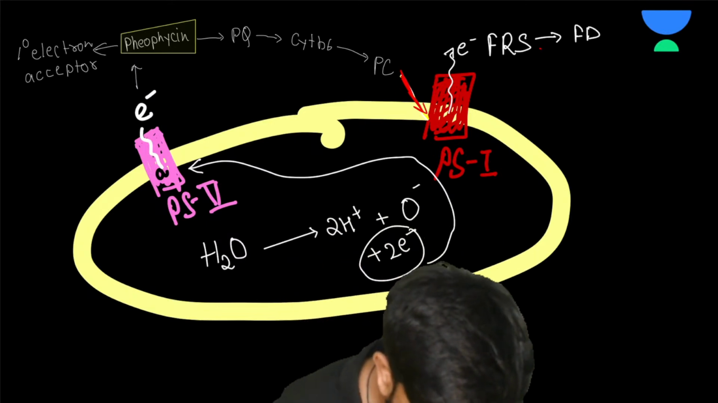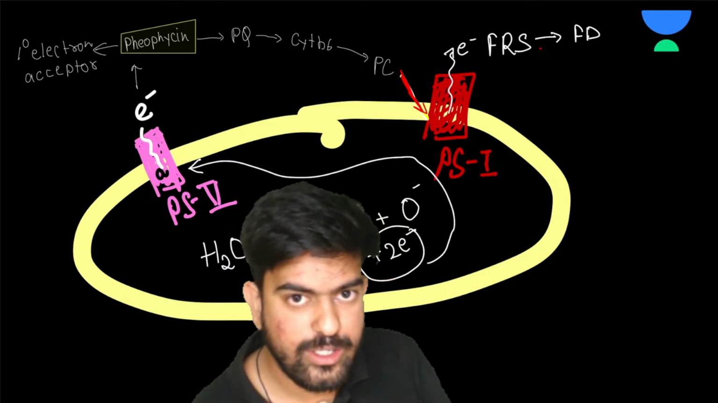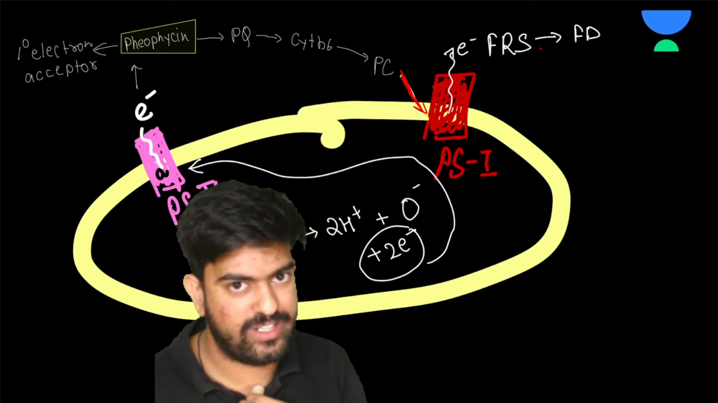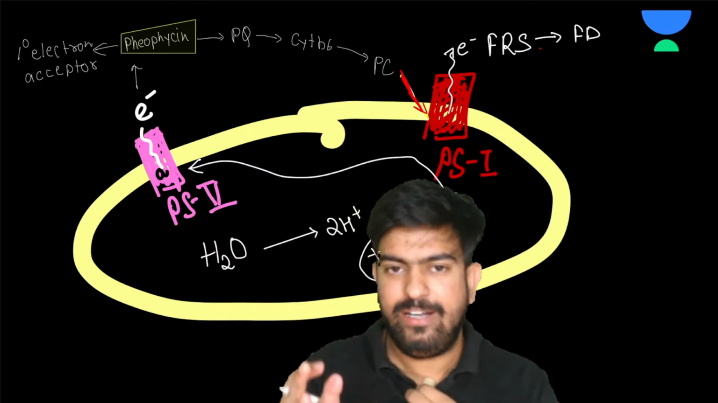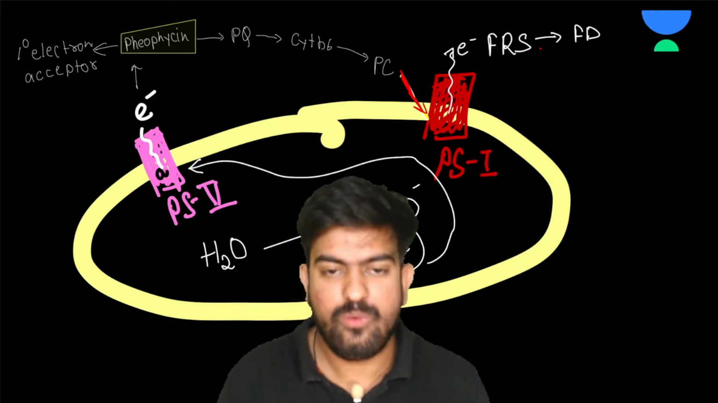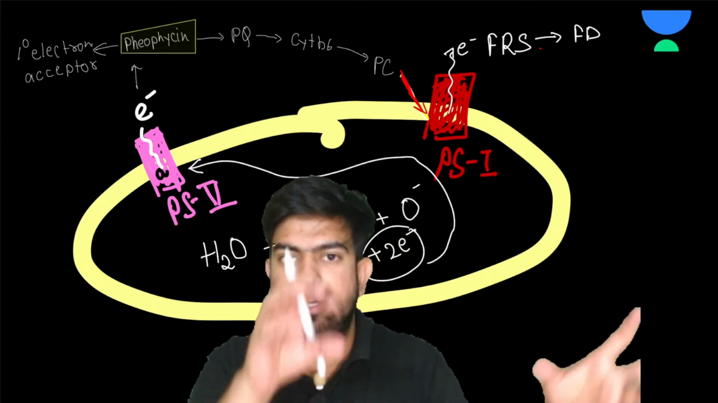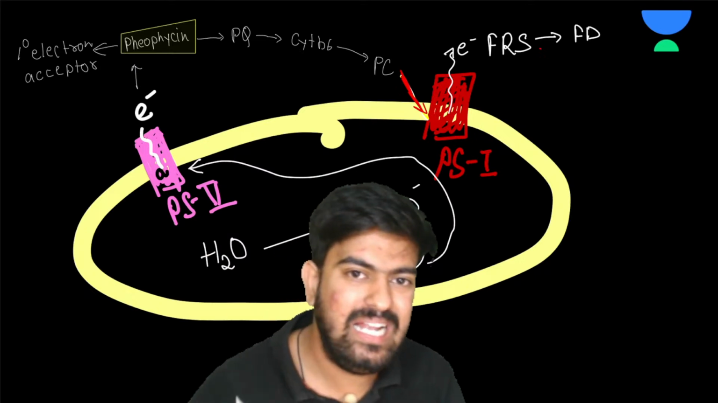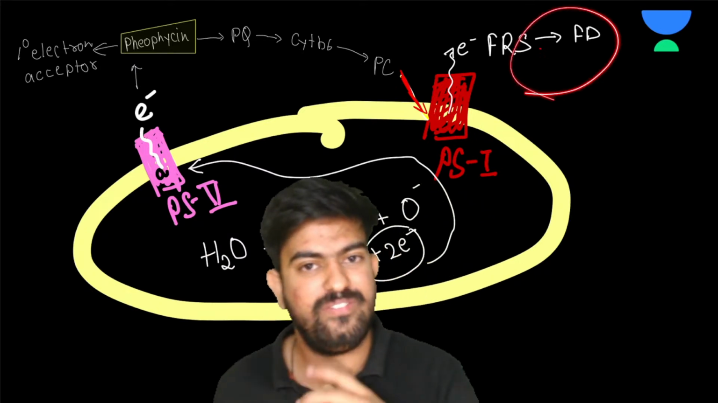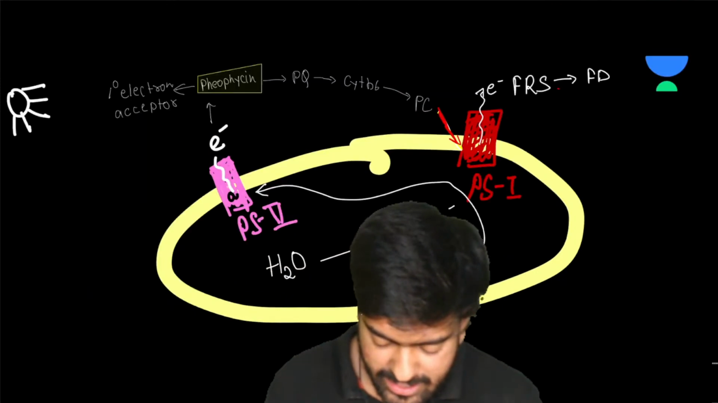Now what is going to happen, sir? Now what is going to happen to the electrons? Right now you might be thinking, sir, how is the ATP made? Till now we are just transferring the electrons from here to here to here. At the end I'll tell you how the ATP is made, but right now there is one more product which can be made. Just see it nicely.